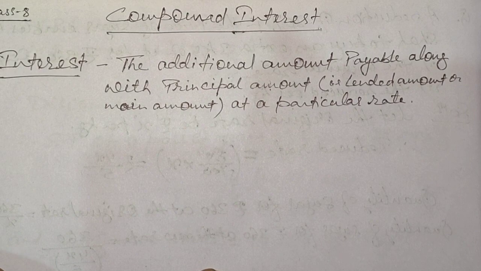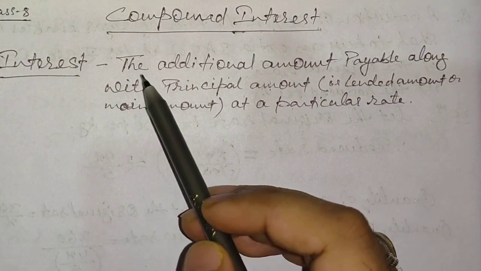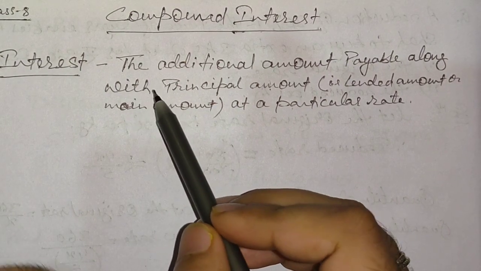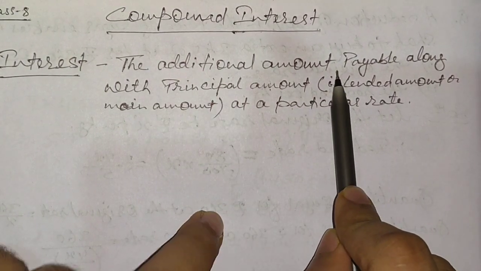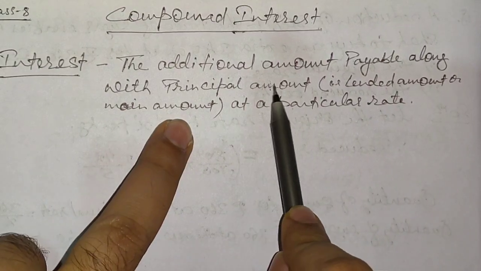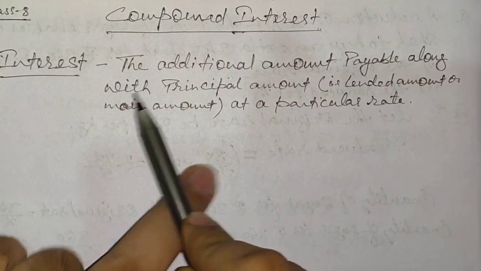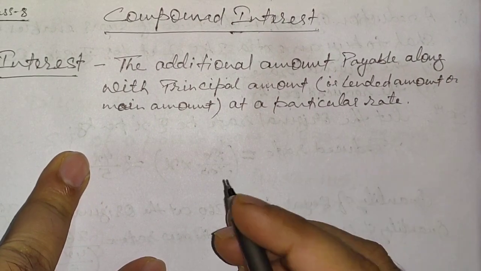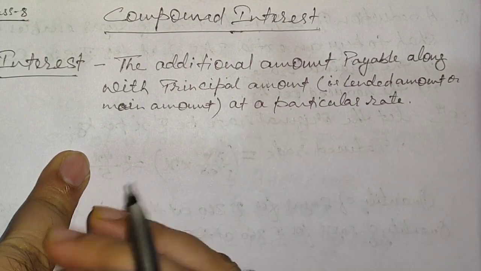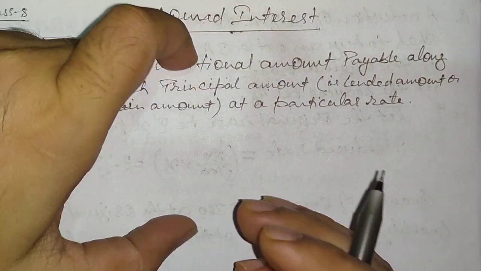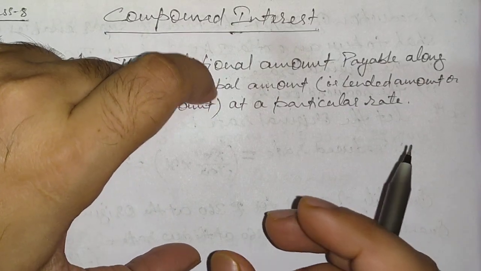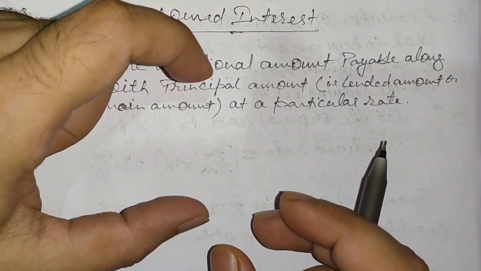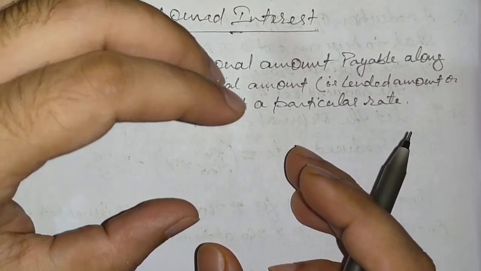Okay, so I have written the definition of interest and will try to make you understand it very easily. The interest can be defined as the additional amount payable along with the principal amount, that is the lended amount or the main amount, at a particular rate. Let us suppose one person is going to borrow some amount from another person. Whatever amount is borrowed, that is our principal. And let us suppose that the person borrowed this amount for some particular time, like 3 years, 2 years, whatever it can be.